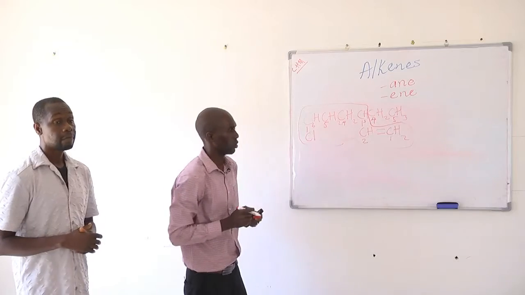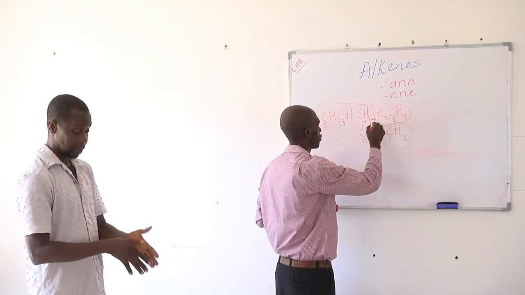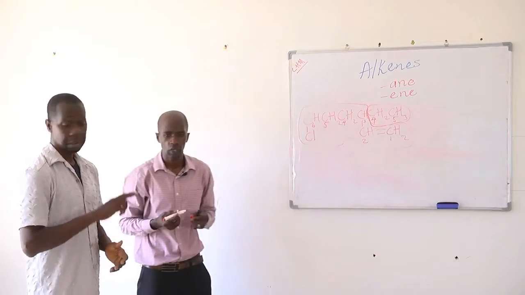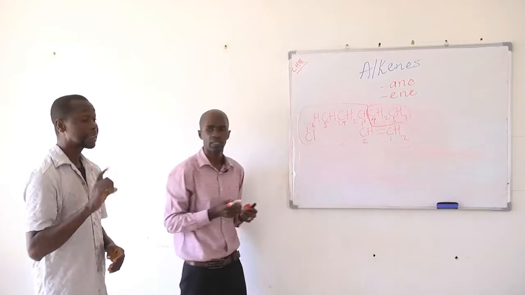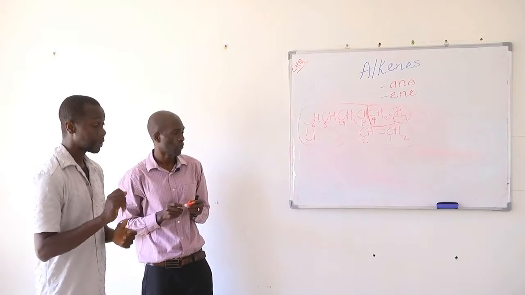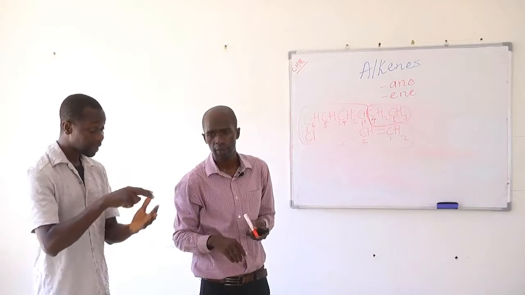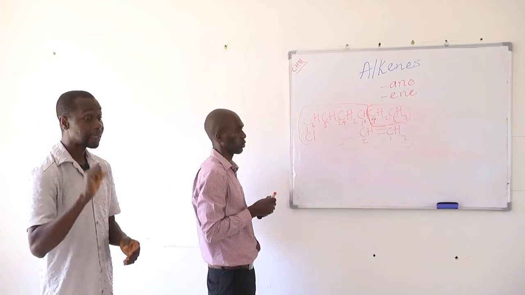Okay. So therefore, this group here is going to be termed as a substituent, because it's not part of the longest hydrocarbon chain. And this Cl here as well is a substituent. But before we consider the substituents, we first need to consider the double bonds. That is the alkene, the functional group.